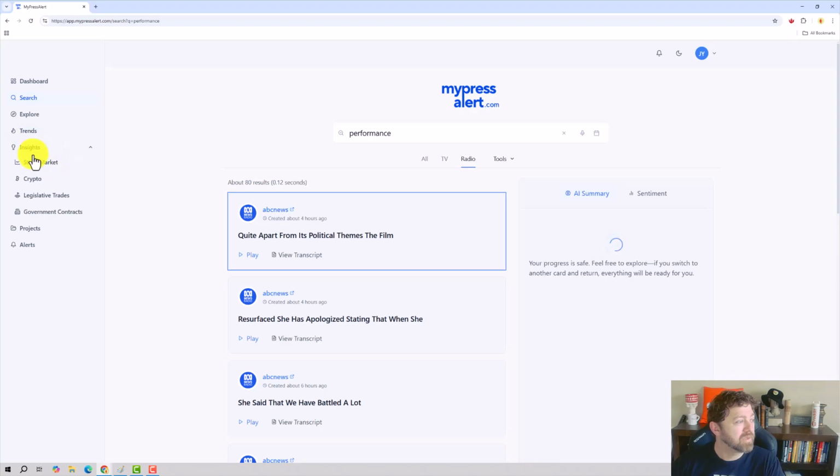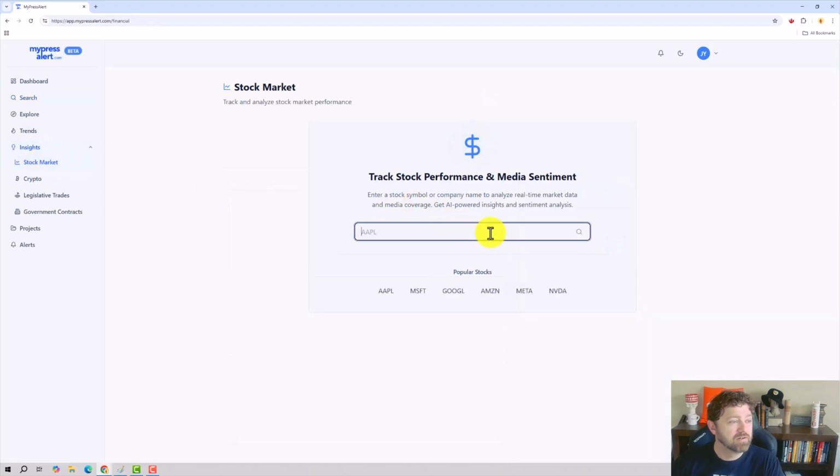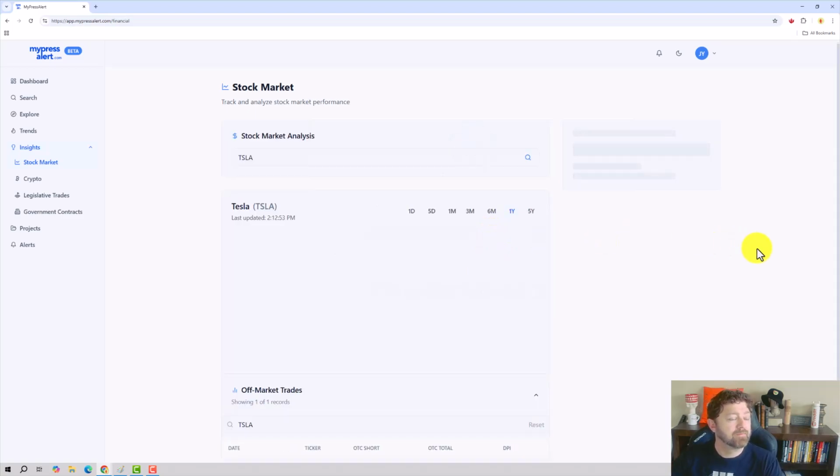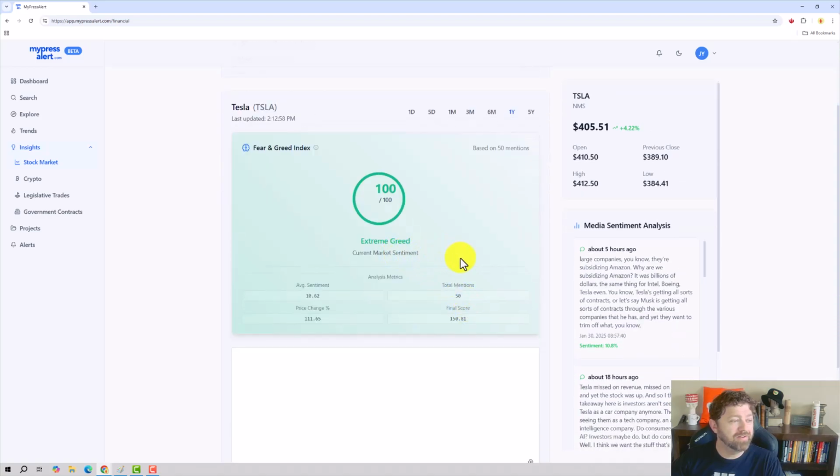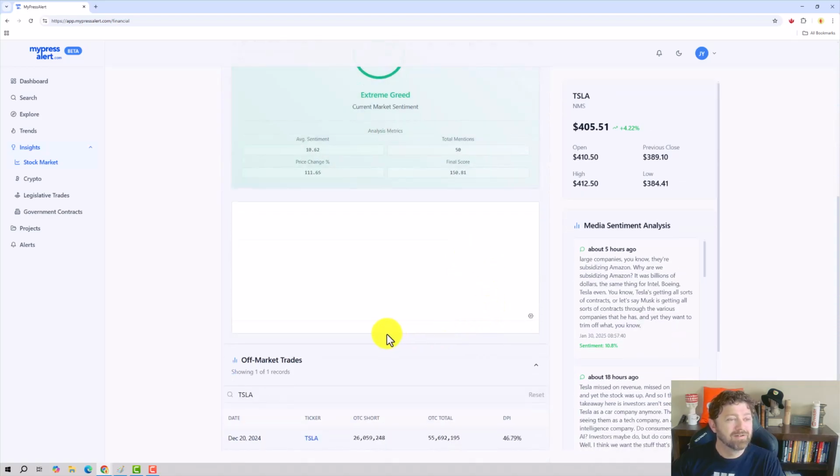Okay. Let's look at the stock market. Track stock performance and media sentiment. Let's look for Tesla. That was on their homepage. They showed the Tesla screenshot. Fear and greed index, 100 out of 100. Extreme greed. Okay.